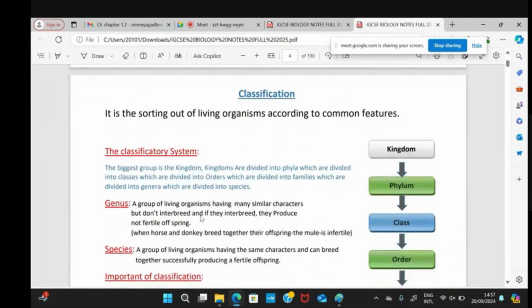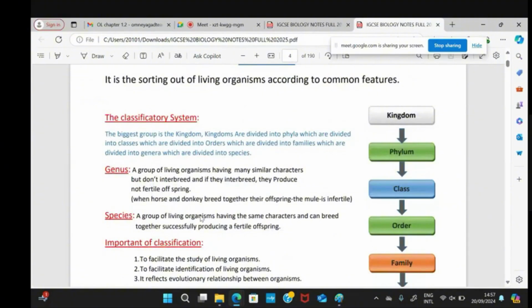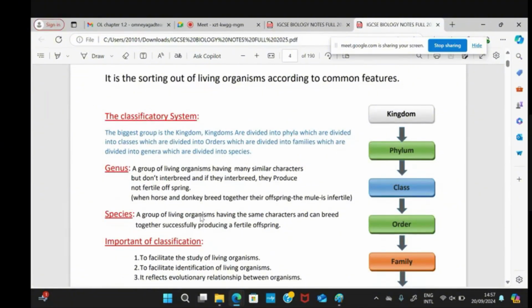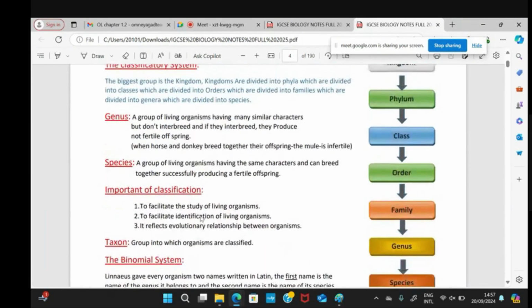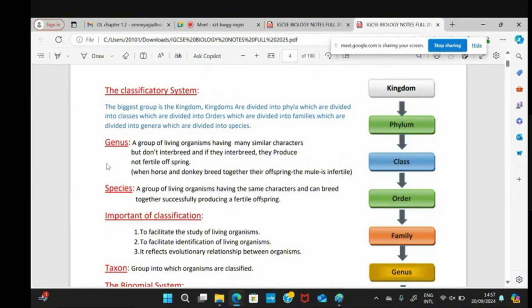Okay, here about the classification. This is the sorting out of living organisms. Here, a kingdom contains a number of phyla, classes, orders, families, genera, and species. You have here the definition for genus, but you don't have to study it by heart.